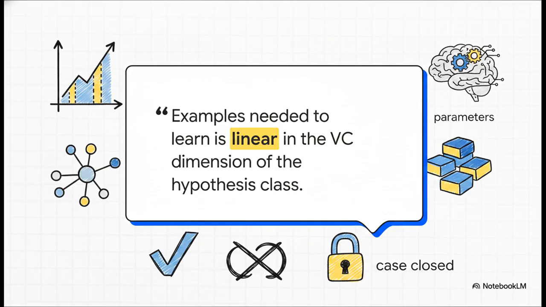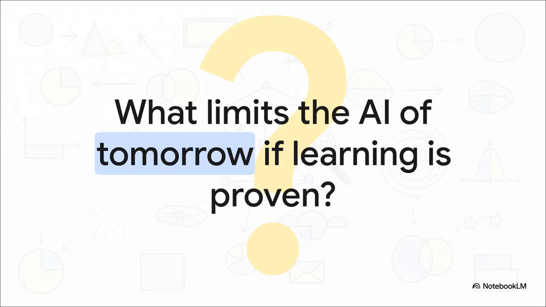Even with an infinite number of possible functions, as long as the model has a finite VC dimension and we feed it enough data, the model absolutely will learn the underlying truth. It is not just memorizing. This is exactly why we can trust neural networks to recognize speech or diagnose diseases. Case closed. So, we did it.